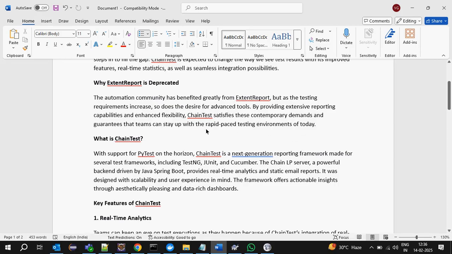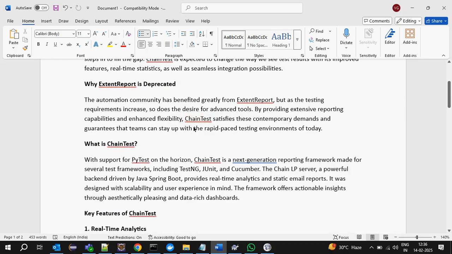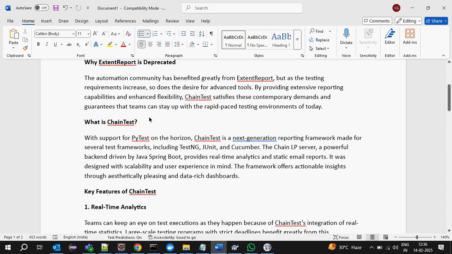By providing extensive reporting capability and enhanced flexibility, they want to extend more capabilities and flexibility, so they came up with ChainTest. ChainTest satisfies contemporary demands and guarantees that teams can keep up with rapid-pace testing environments.